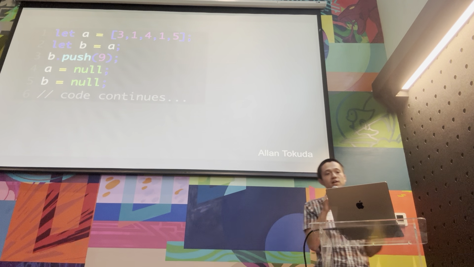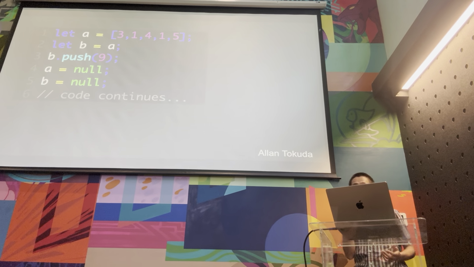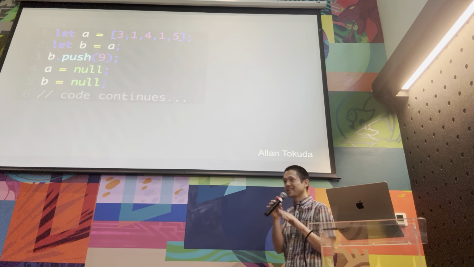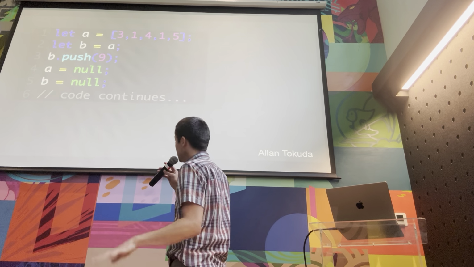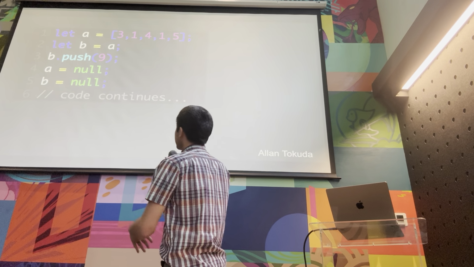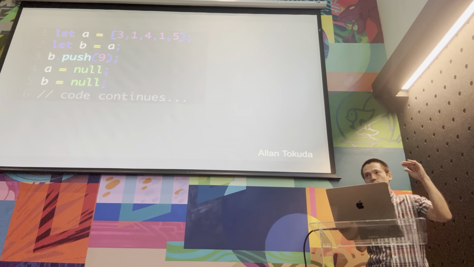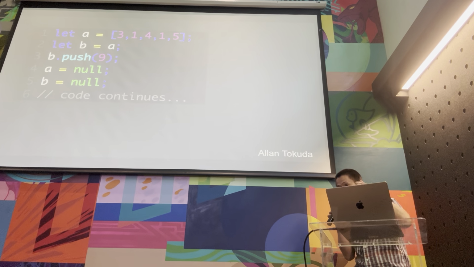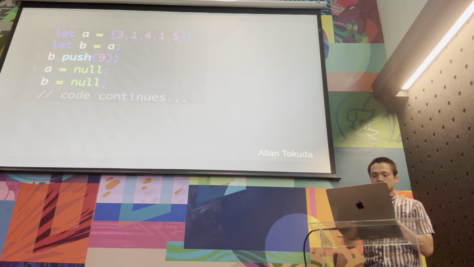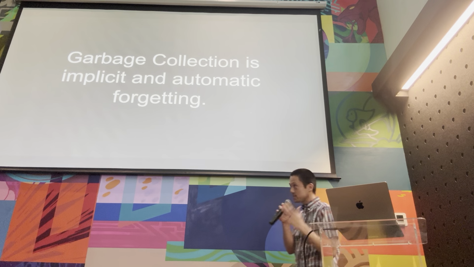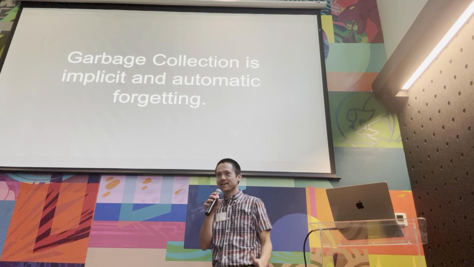So you can imagine if line 1 had created an array that was 100 megabytes, you would want to get rid of that as soon as possible. Get that out of here. You don't want memory leaks if this is a long program. It's going to detect, by starting at the root of the application and doing what's called tracing, that it can do garbage collection, which is basically implicit, automatic forgetting.